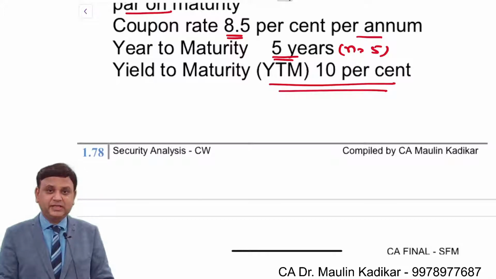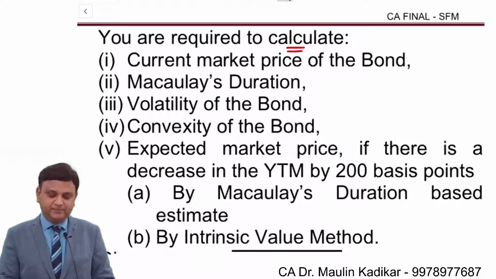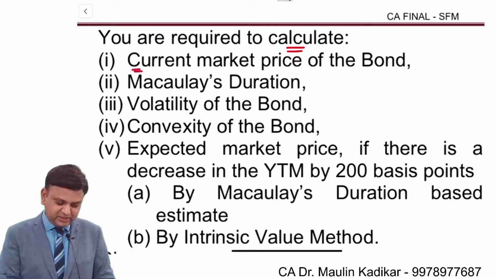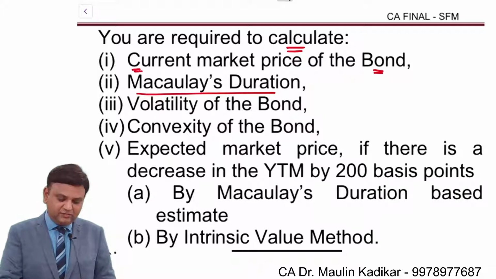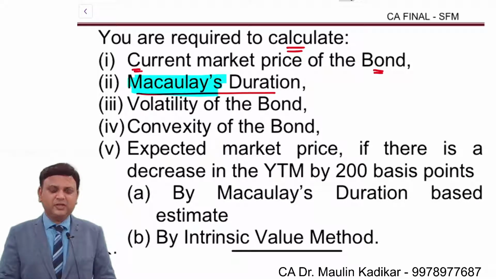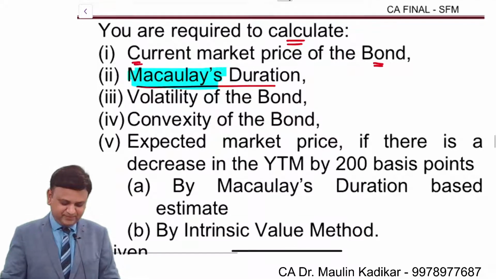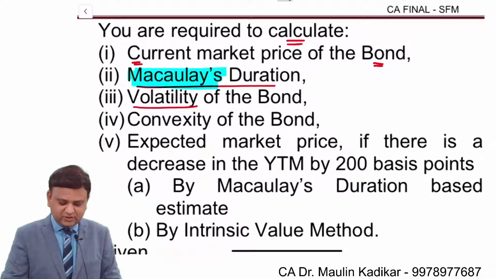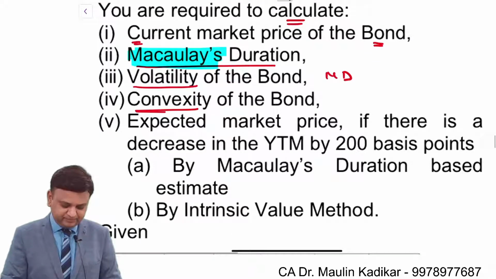YTM is 10%. You are required to calculate: the first is P0. Second is Macaulay's duration. Macaulay was the person who had founded this duration concept, so the name is Macaulay duration. Nothing great, it is the duration only. Then volatility, that is the modified duration. Then convexity of the bond.